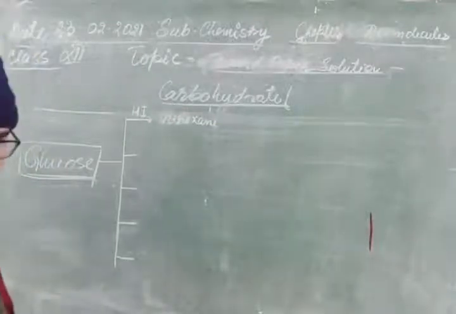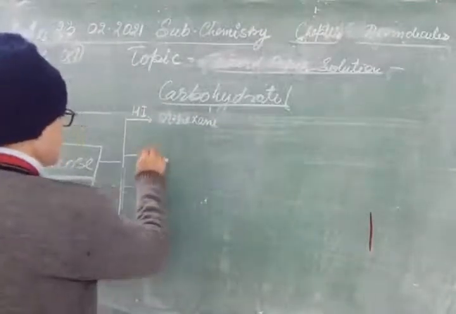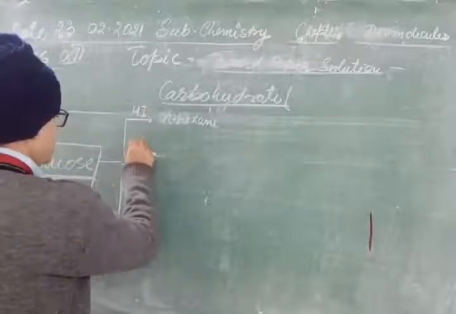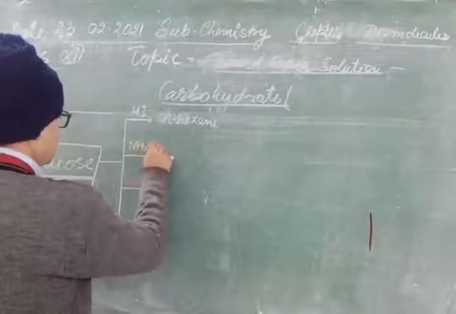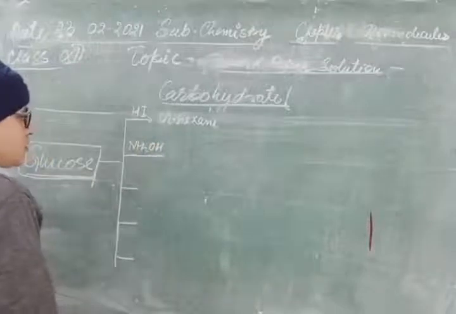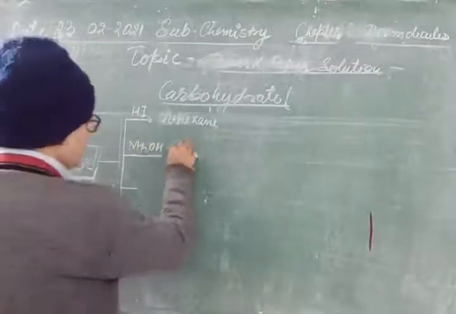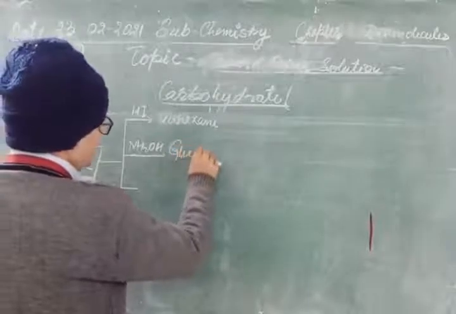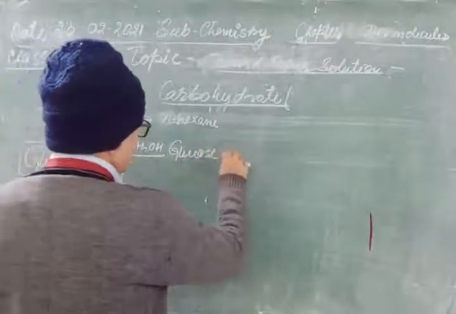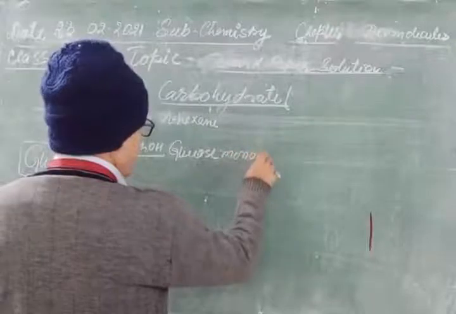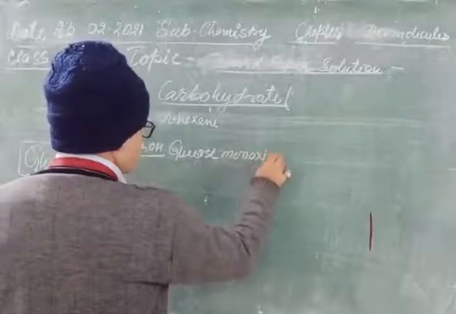Then hydroxylamine, NH2OH, gives glucose monooxime.